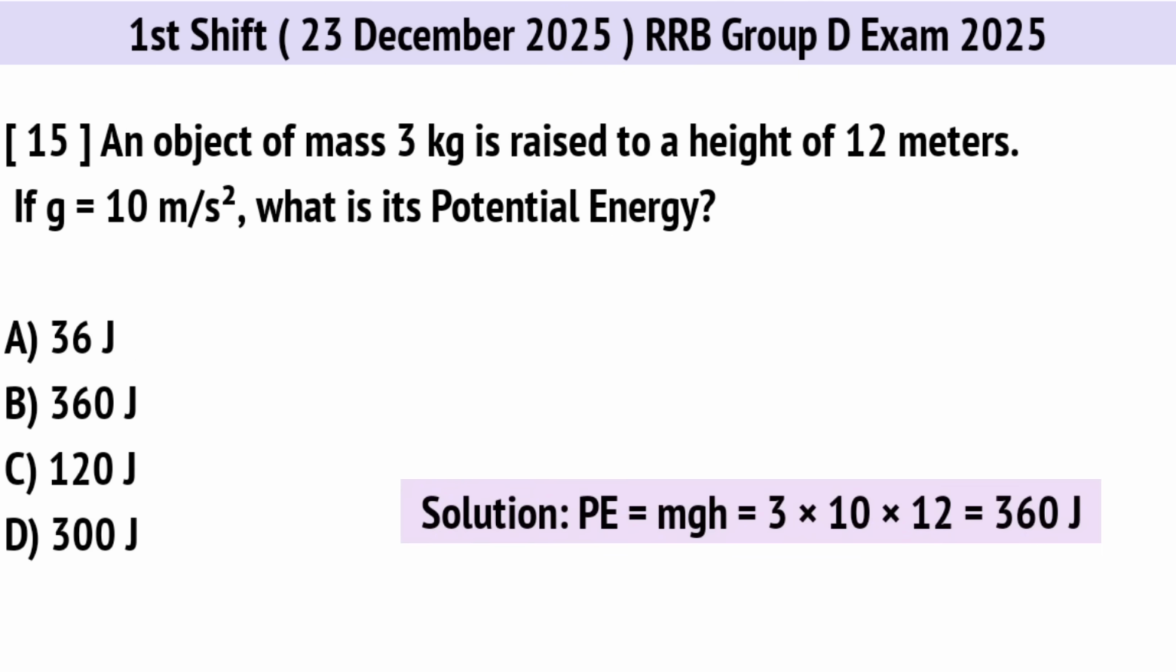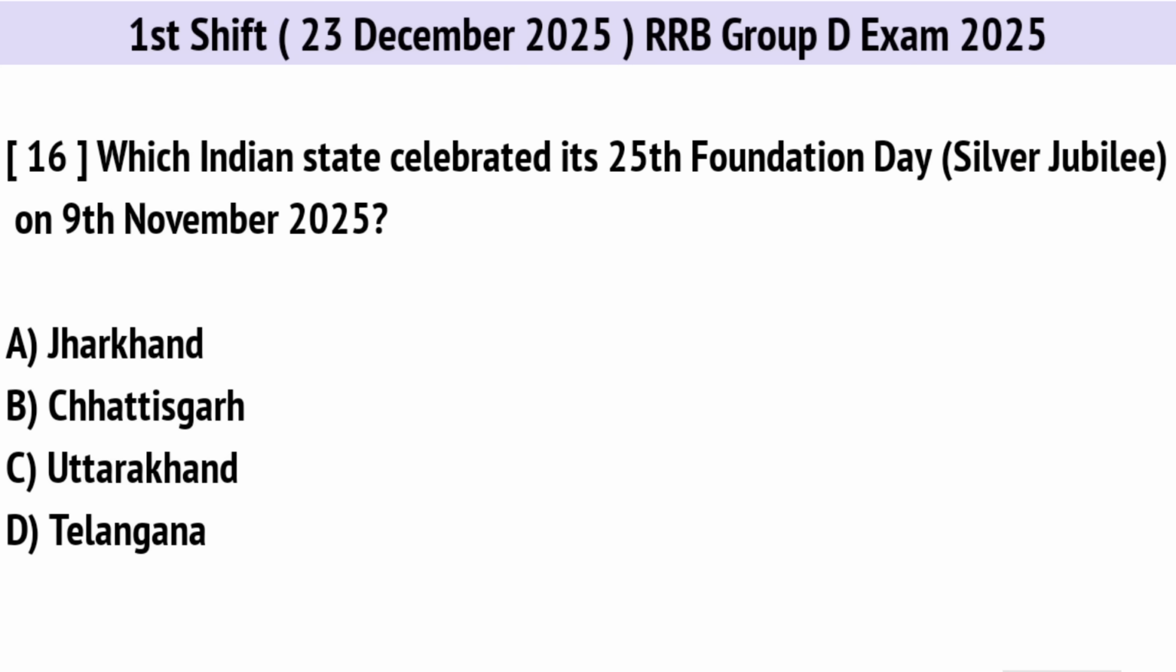An object of mass 3 kilograms is raised to a height of 12 meters. If g is equal to 10 meter per second squared, what is its potential energy? Correct option is B. 360 joules. Which Indian state celebrated its 25th Foundation Day on 9th November 2025? Correct option is C. Uttarakhand.